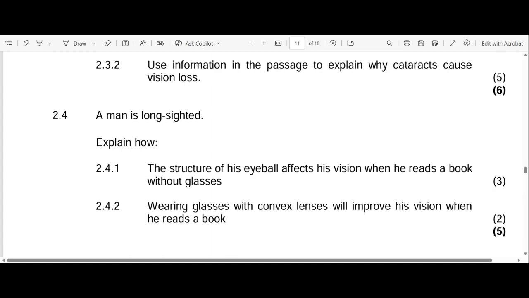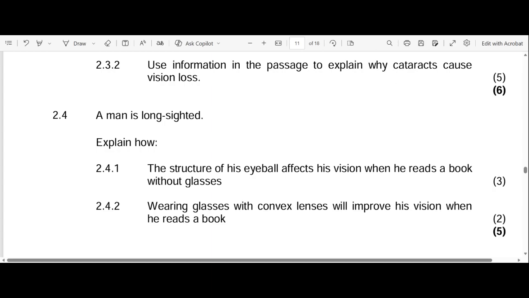But you can see those that are more than 6 meters away. Explain how the structure of the eyeball affects his vision when he reads a book without glasses. We know that the eyeball in people who are long-sighted is shorter than normal. So the eyeball is shorter, and that causes the light to fall behind the retina, and when the light falls behind the retina, it causes a blurry picture.